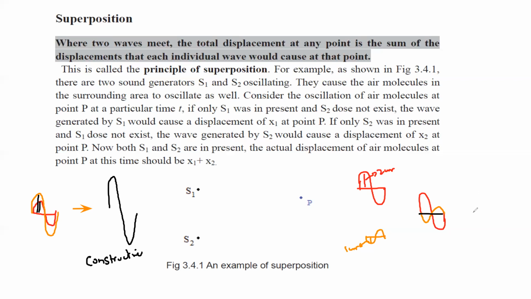As a result, we'll get a wave of lower amplitude, and this type of combination is known as destructive interference.